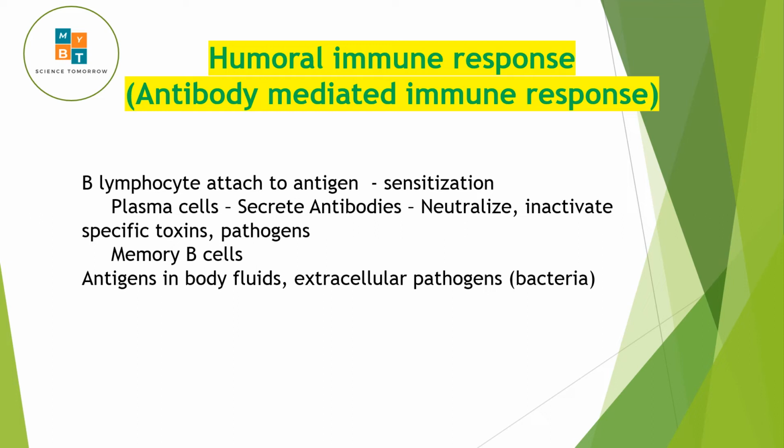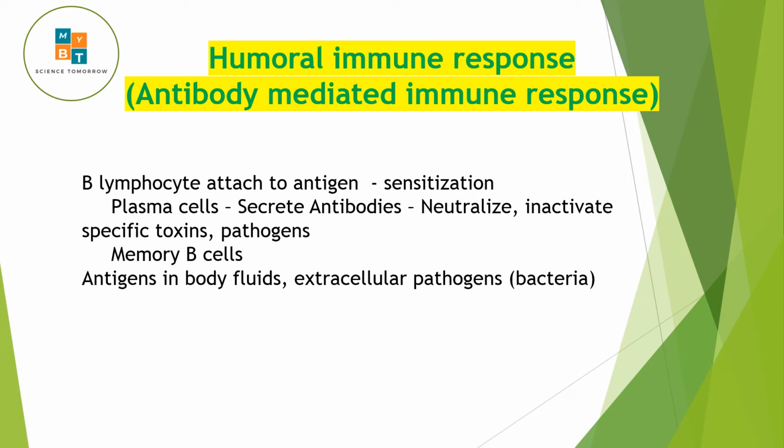And the other side of the adaptive immunity is the humoral immune response. You can also call it antibody mediated immune response. Here we need the help of the antibody. Antibody will be produced by plasma cells. So B lymphocyte attaches to the antigen and there's a sensitization of the B lymphocyte, and plasma cells will secrete antibody.